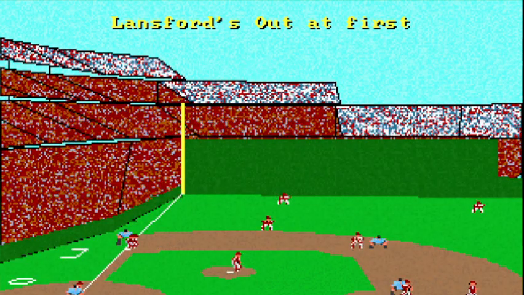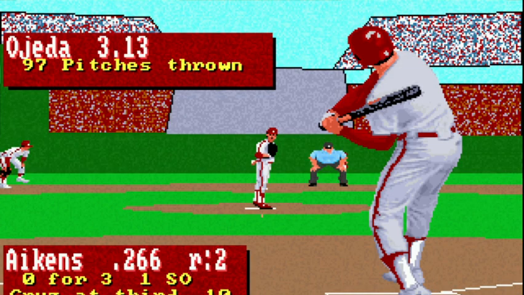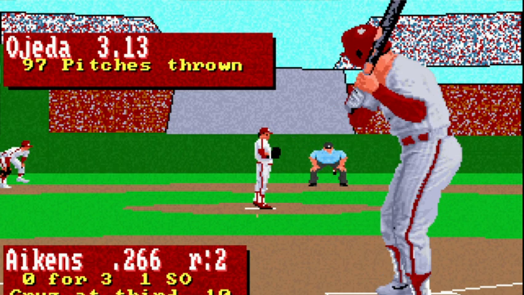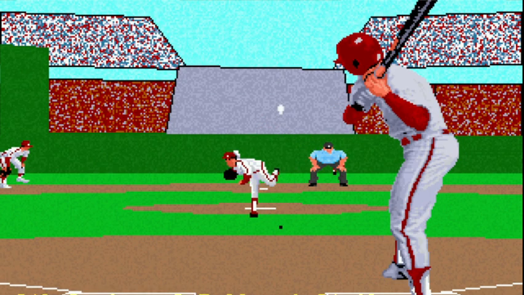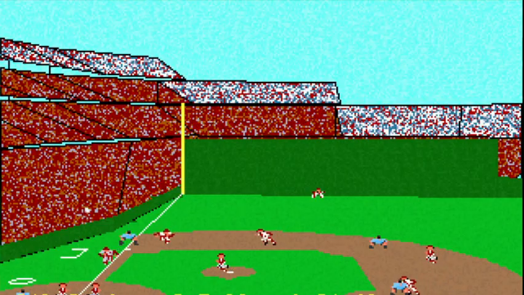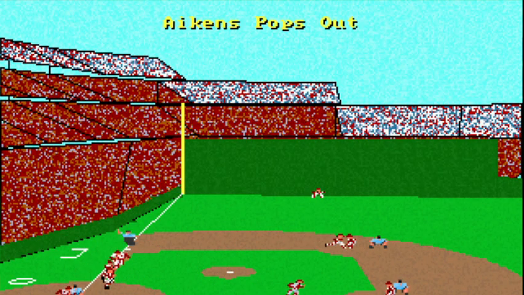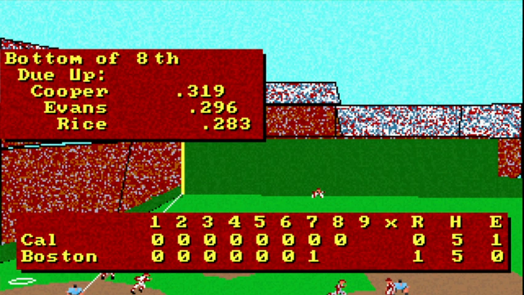Grounds to short. Okay, got a runner at third. 2 down now. Willie Aikens pops it up.